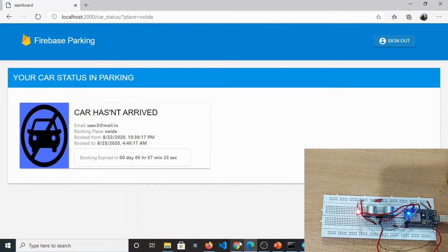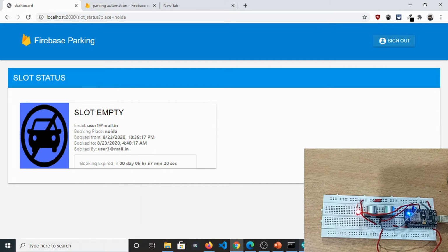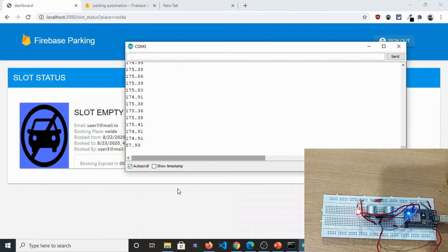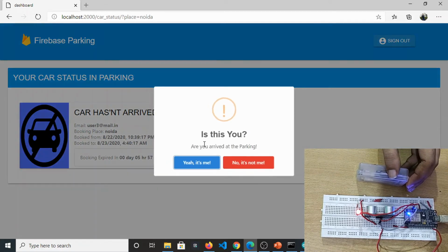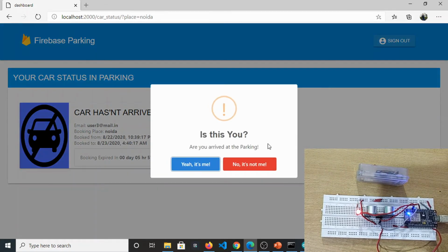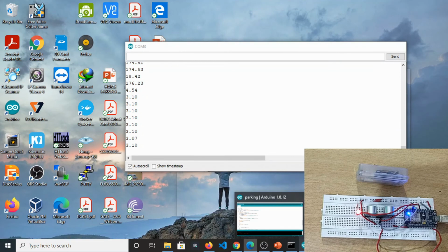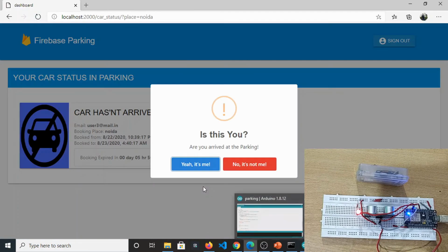Now let's move a block in front of our sensor so that it will detect it, and we will see how it behaves at the car owner's end. This is the client's end, basically the user's end. As soon as the user reaches the booking space, we can see an 'Are you arrived at parking' pop-up as soon as the value changes. You can see in the serial monitor also that the value changed from 176 to 34 centimeter, which is less than 10 centimeter, and we got this pop-up since this value is read by the Firebase.